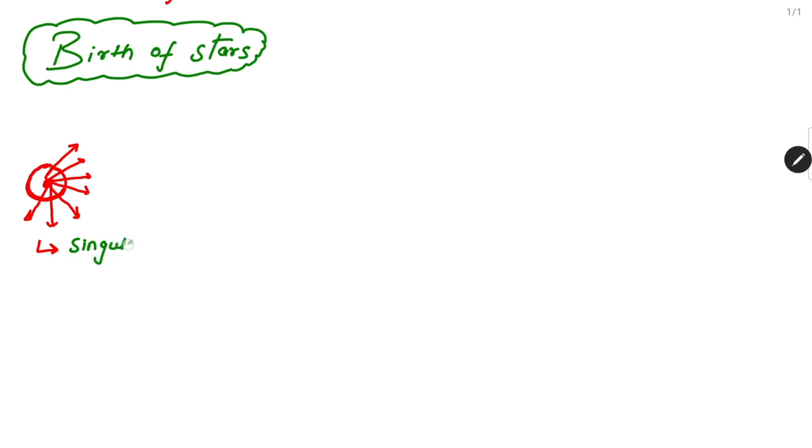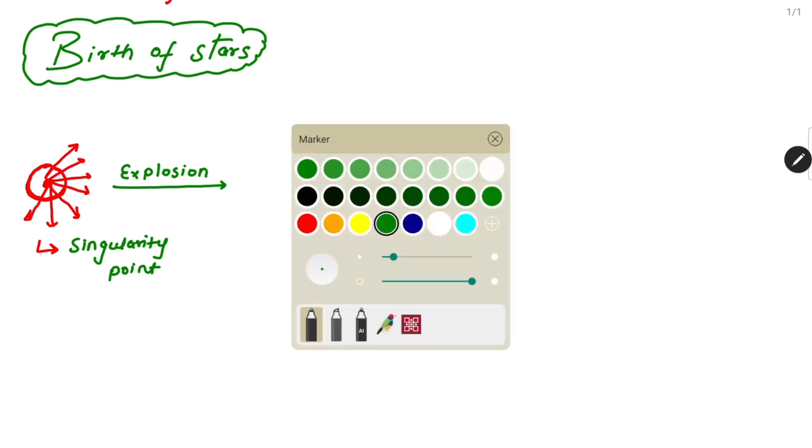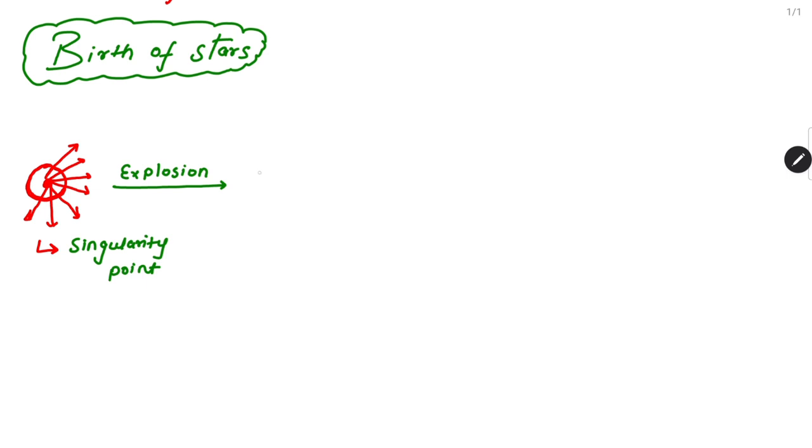You must know if you have seen that video. The question is, if the singularity point exploded, what was formed? What was the output after the explosion of this singularity point? When this singularity point exploded, the first thing that formed was cosmic radiation.